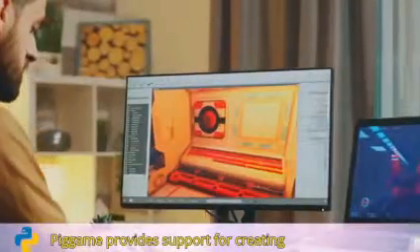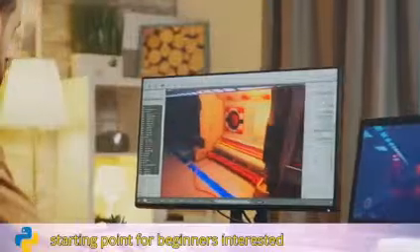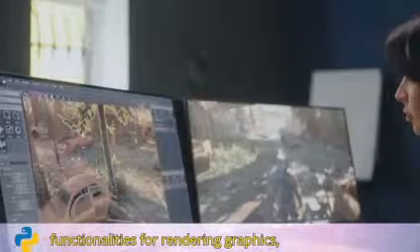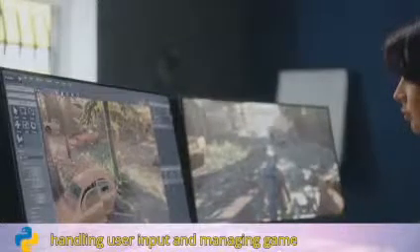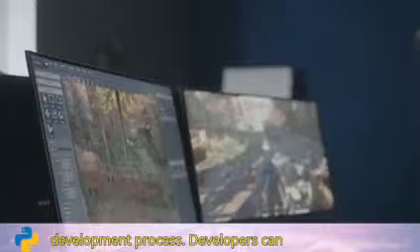Pygame provides support for creating two-dimensional games, which is a great starting point for beginners interested in game development. It offers functionalities for rendering graphics, input, and managing game states, which simplifies the game development process. Focus more on game mechanics and design rather than dealing with low-level programming details. In addition to Pygame,